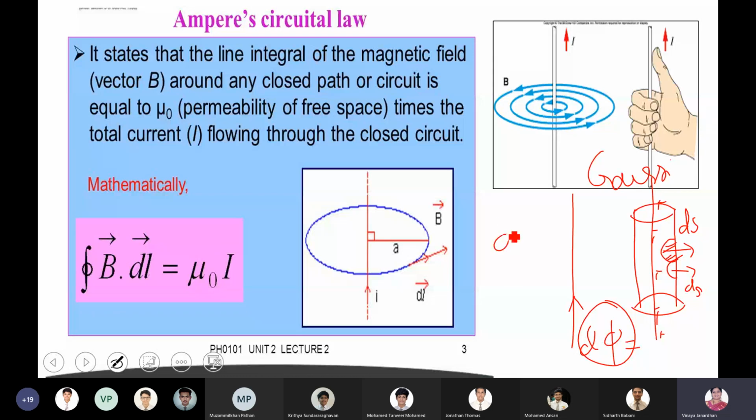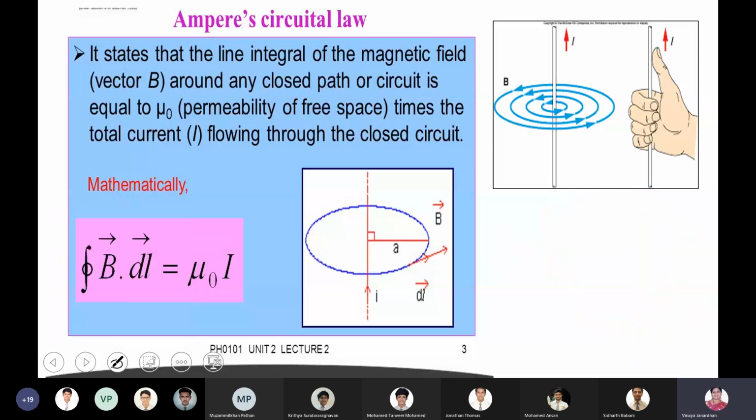Then what will be the total electric flux? You are adding all the d phi, it becomes your total electric flux. This is what you have done in Gaussian theorem. You divided the Gaussian surface into a number of smaller elements of area ds, and you calculated the electric flux passing through each of these surfaces, and you found the total flux. And from the total flux, you calculated your electric field strength.